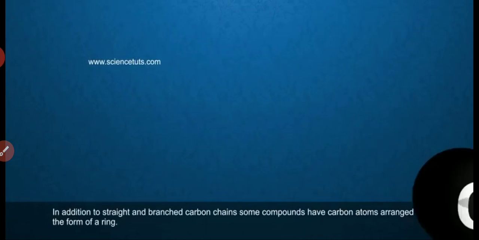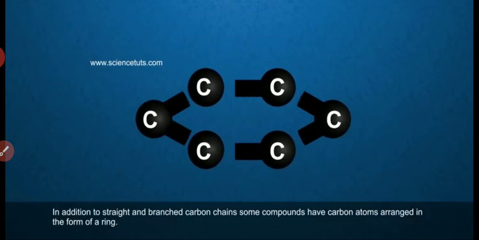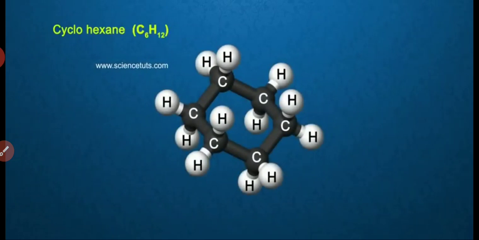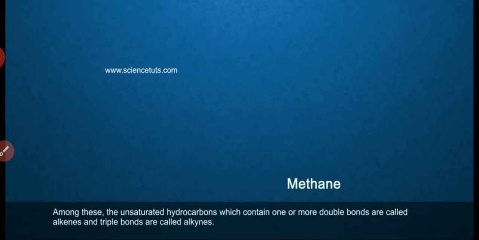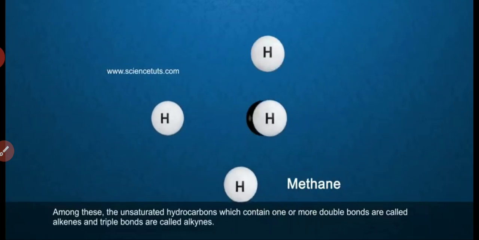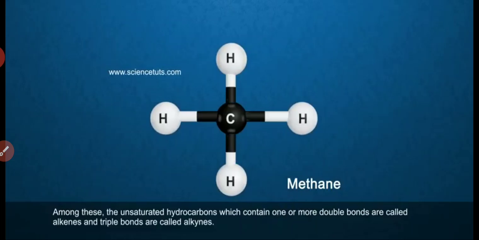In addition to straight and branched carbon chains, some compounds have carbon atoms arranged in the form of a ring. Cyclohexane has the formula C6H12. All these carbon compounds which contain just carbon and hydrogen are called hydrocarbons. Among these, the unsaturated hydrocarbons which contain one or more double bonds are called alkenes, and triple bonds are called alkynes.